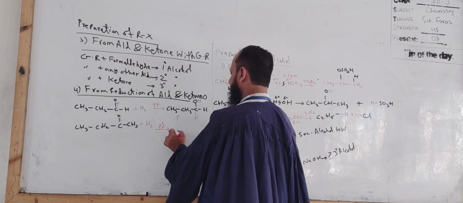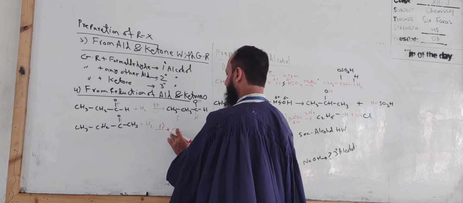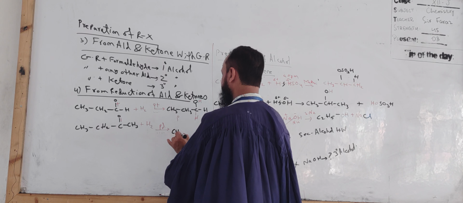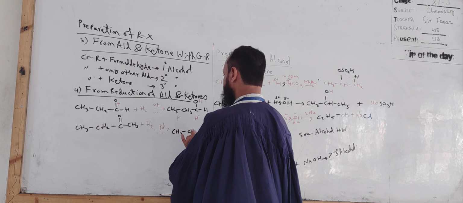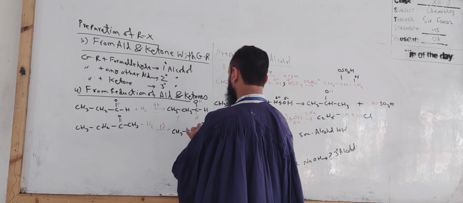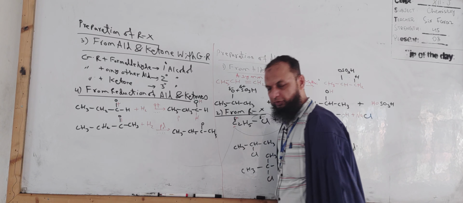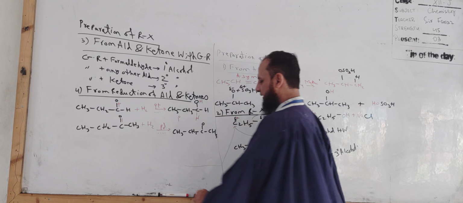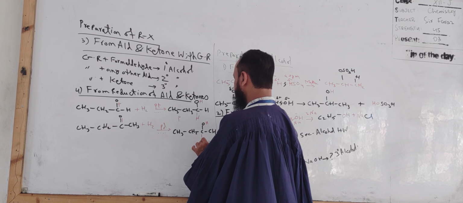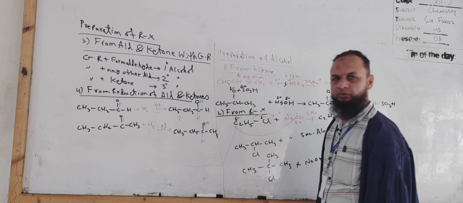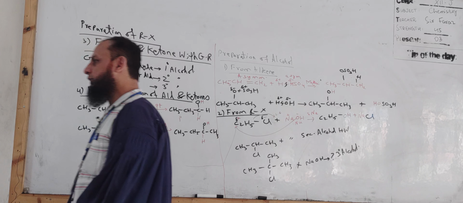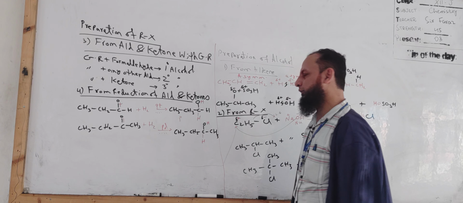What would happen? Only the pi bond is broken. We will get CH3, CH2, C, CH3 and O. The pi bond, a weaker bond, is broken. And hydrogen over here to complete the valency, and hydrogen over here to complete the valency of carbon. Now what we get? What sort of alcohol is it?